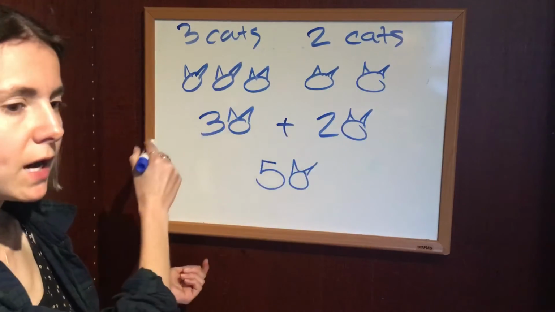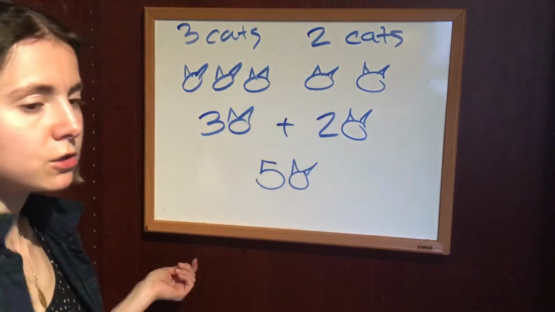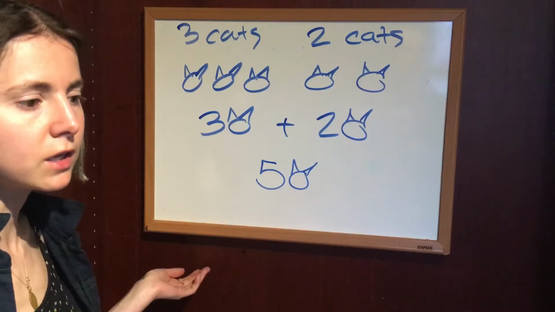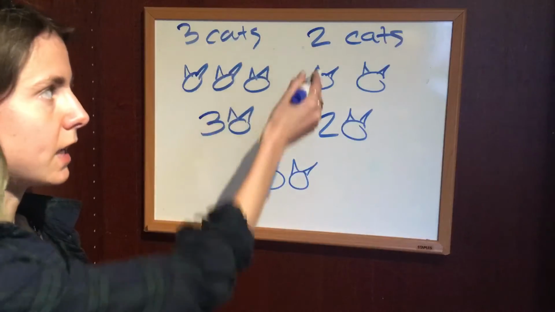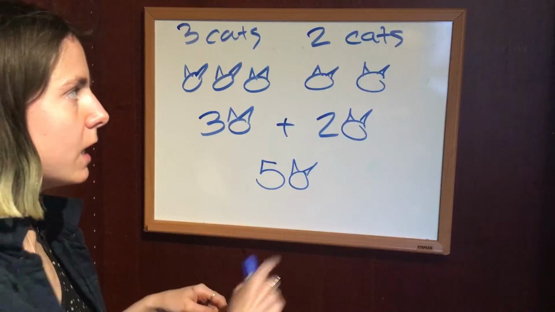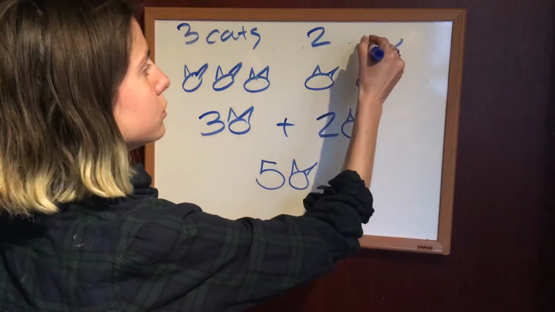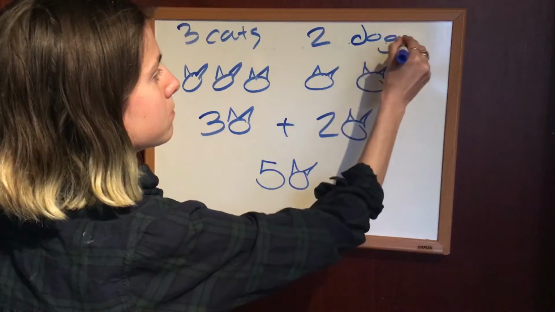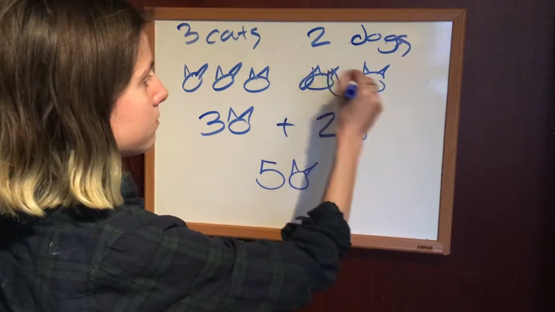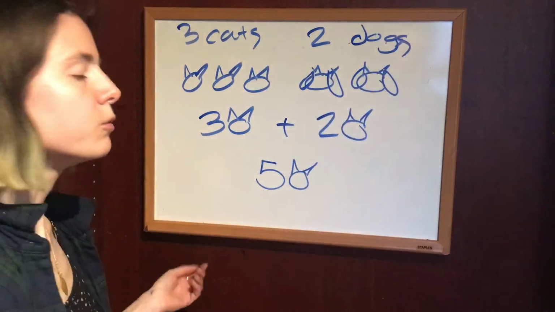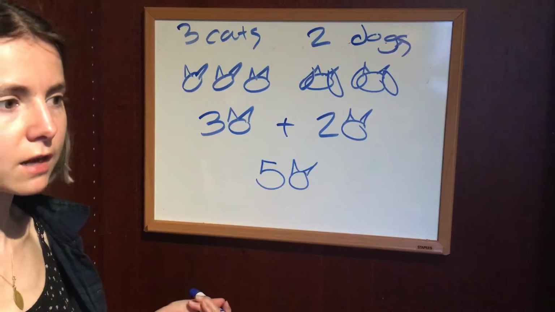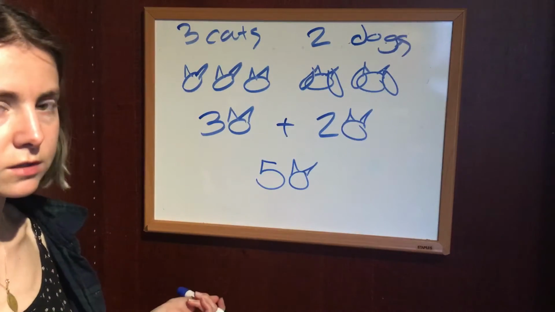We can combine the 3 and the 2 because we are talking about cats. Cats and cats. If Tommy had 2 dogs, like that, well, we couldn't combine them. We would still just have 3 cats and 2 dogs.